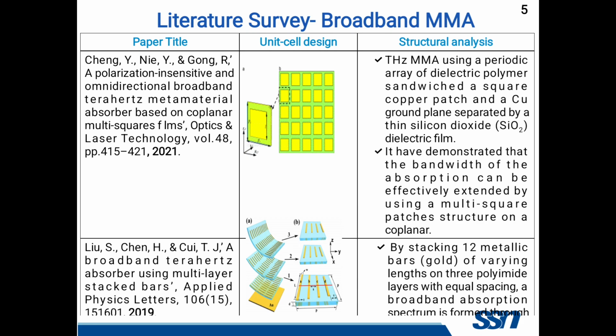Multiple layers increase the fabrication effort. So here they are stacking 12 metallic bars. Actually, a metamaterial absorber usually means 3 layers, but they are using 12 metallic bars, and they are also using gold as the metal, so it increases the cost also.